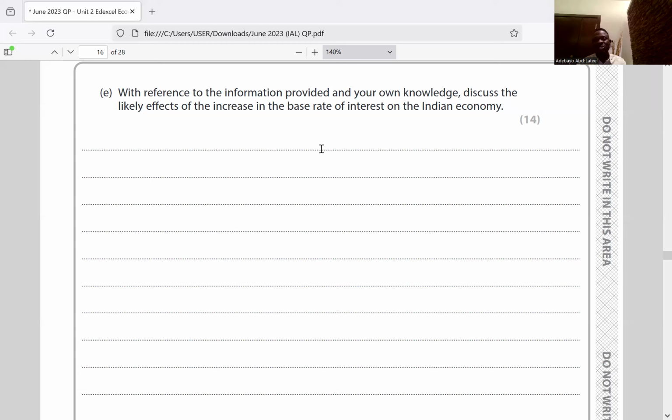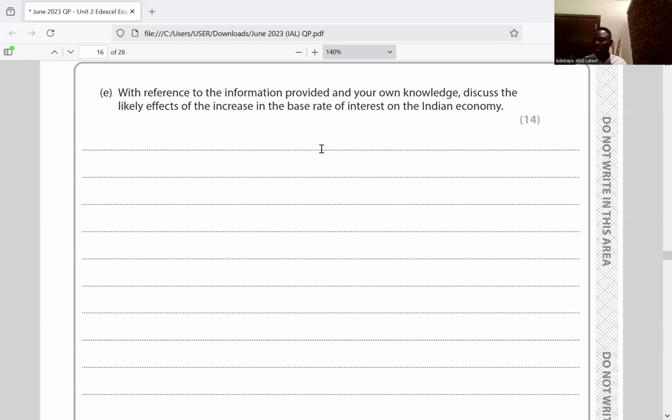So India, which is running a deficit, might improve it because imports reduce. And if imports are reducing, the balance of payments current account will start improving. It might not get to surplus, but it will start improving. But if imports increase, it will deteriorate the balance of payments current account.